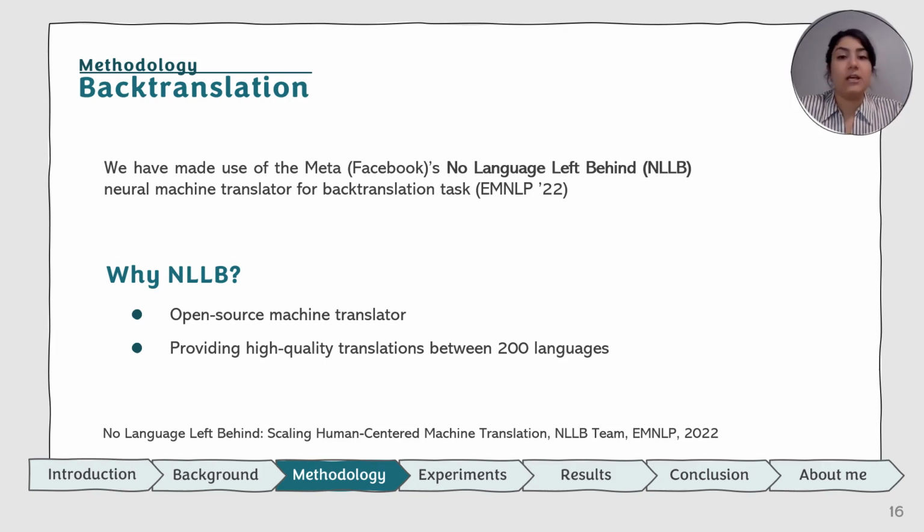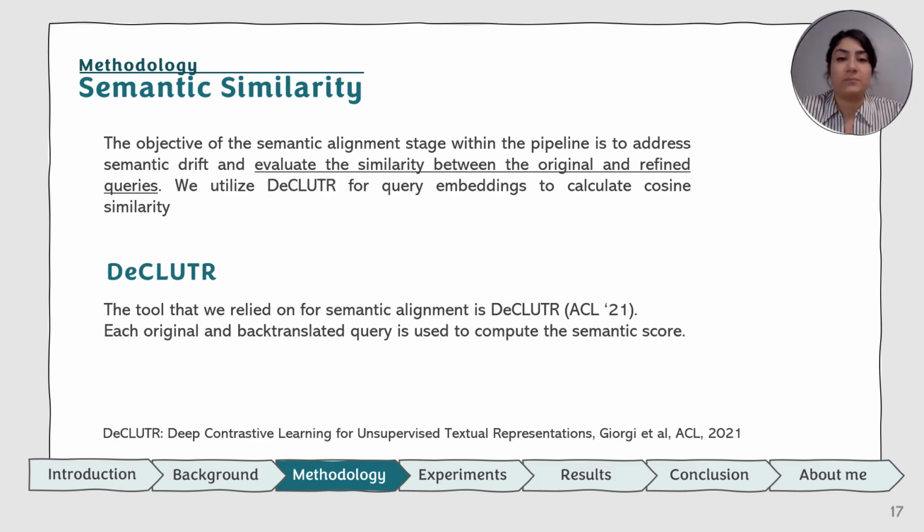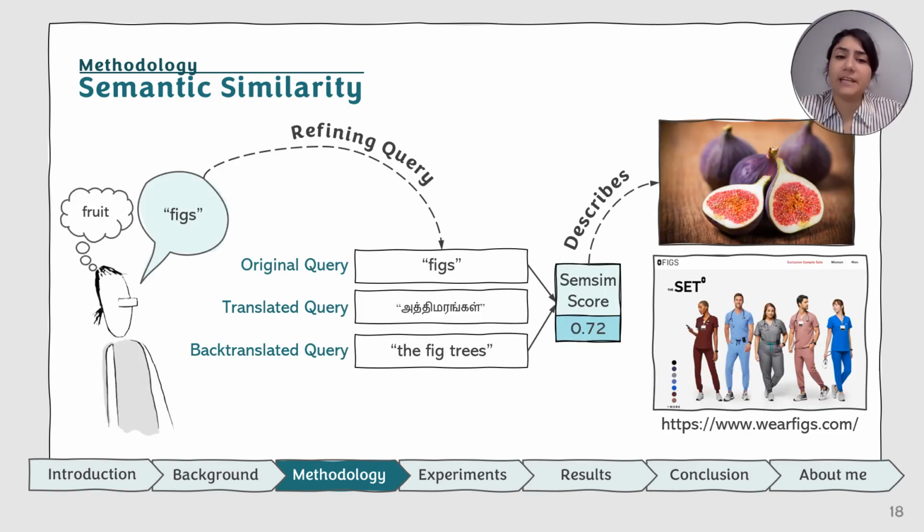For back translation refiners, we suggest using Meta's translator named No Language Left Behind, or NLLB. We are using it because it's easy to use, it's open source, and it provides high quality translations for around 200 languages. And after that, to avoid semantic drift, we are calculating the semantic similarity between the original query and the back translated versions. And for that, we're using the declutter tool, which is using cosine similarity to calculate the score between those queries. Here is an example of that.